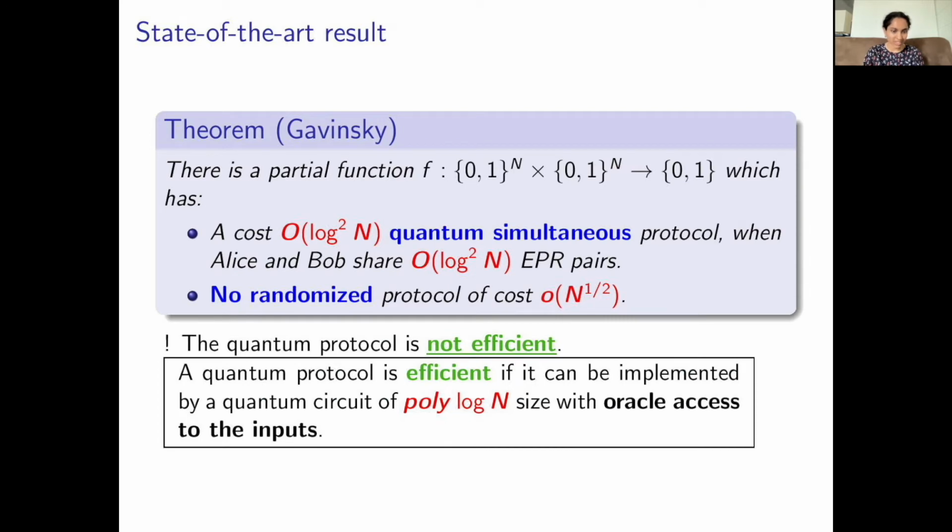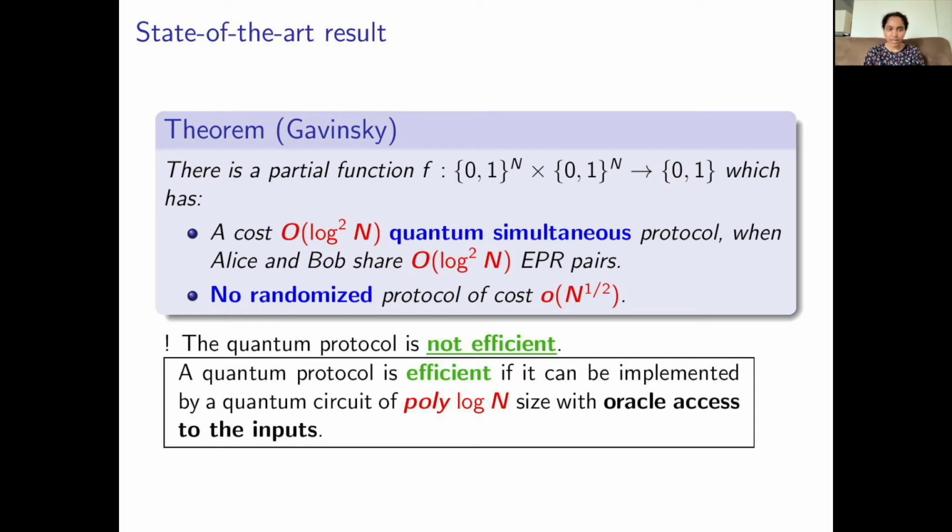One drawback of this result, in the context of our work, is that the quantum protocol is not efficient. We say that a quantum protocol is efficient if it can be implemented by a quantum circuit of small size with oracle access to the inputs. This means two things. The first is that the amount of post-processing and pre-processing done by the players is not too much in comparison to the size of the messages that they send. That is, everything that Alice, Bob, and Charlie do can be implemented by quantum circuits of polylogarithmic size.